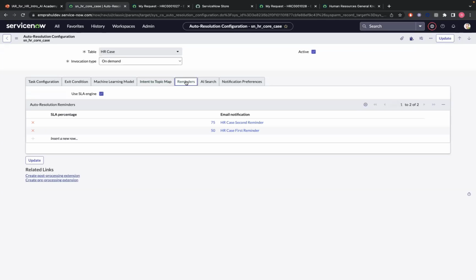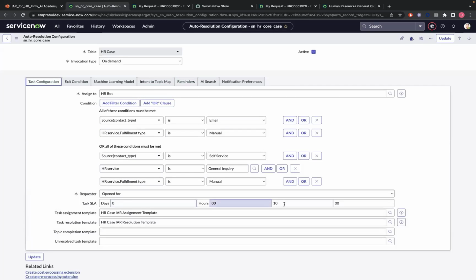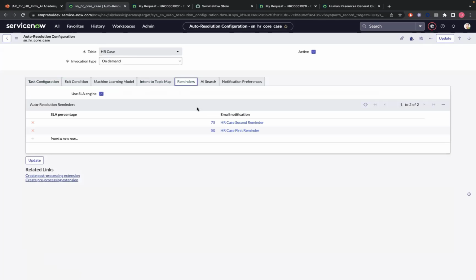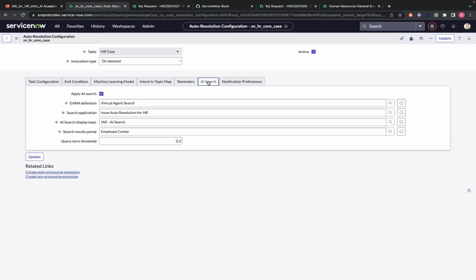And then we have the reminders. This is the place we use because we already configured a task SLA of 10 hours. Accordingly, we can configure the different SLA percentages at which a notification needs to be sent out to the user, if they still want to look at the recommendations or if they want someone to get assigned. And then the other major portion, which is the AI search integration with IA for HR.